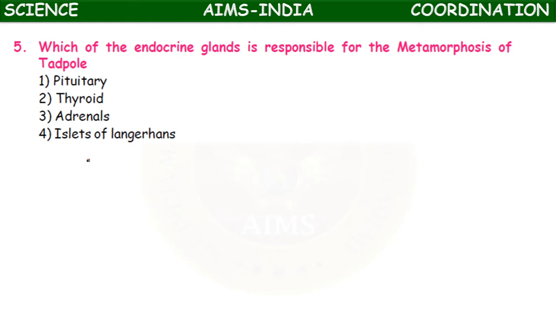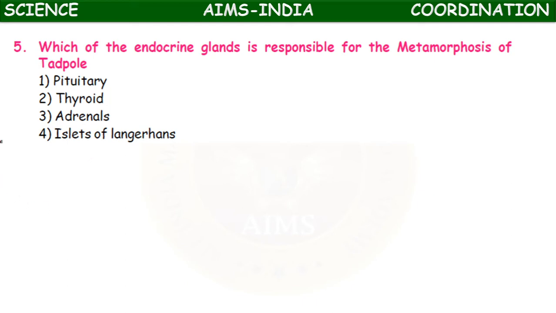Which of the endocrine glands is responsible for the metamorphosis of tadpole? What is a tadpole, children? Tadpole is the larva of frog. The metamorphosis of tadpole depends upon which endocrine gland secretion: pituitary, thyroid, adrenals, islets of Langerhans. The hormone which influences the metamorphosis is thyroxine.